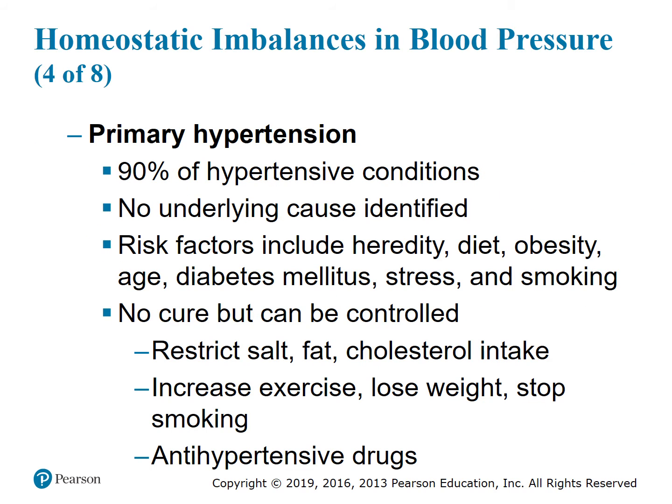There's primary hypertension and secondary hypertension. So 90% of hypertensive conditions are primary. There's no underlying cause that can be identified, but there are some risk factors which include heredity, diet, obesity, age, diabetes mellitus, stress, and smoking. There's no cure, but it can be controlled with a restrictive diet where we restrict salt, fat, and cholesterol. Also increase exercise, lose weight, and stop smoking. And there are antihypertensive drugs.